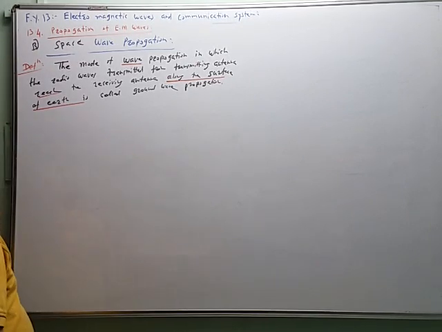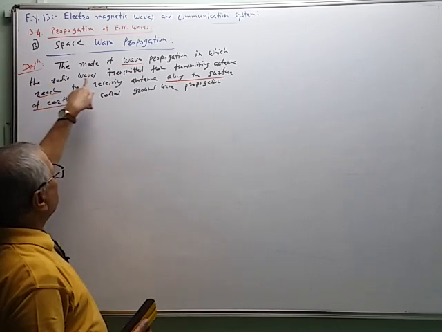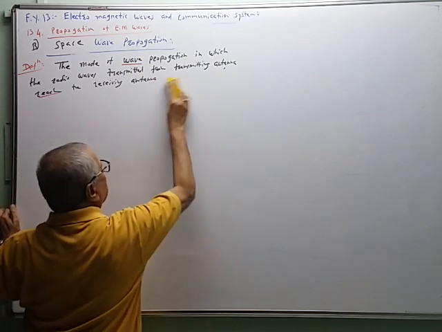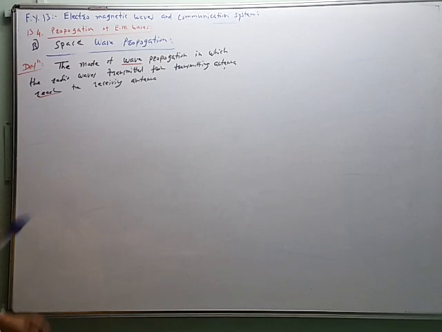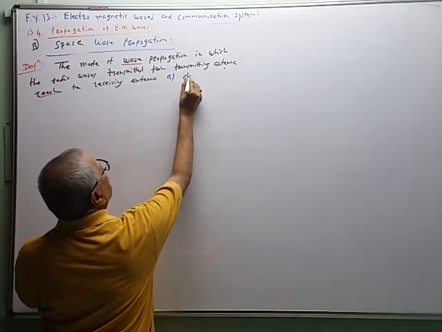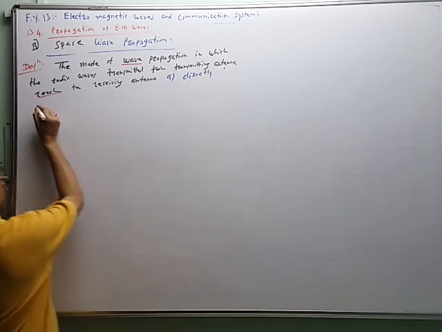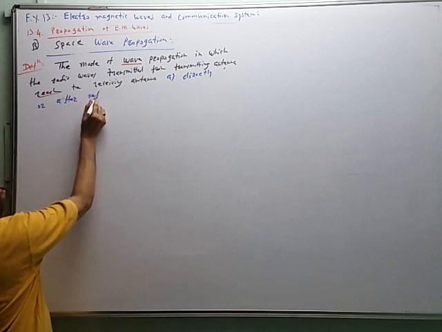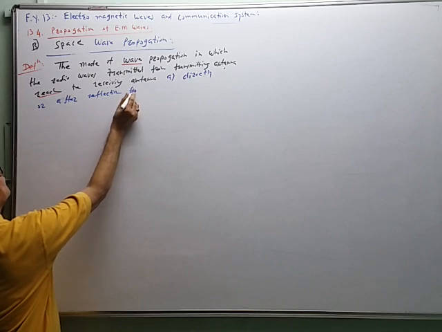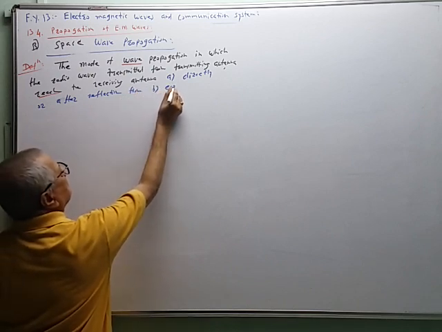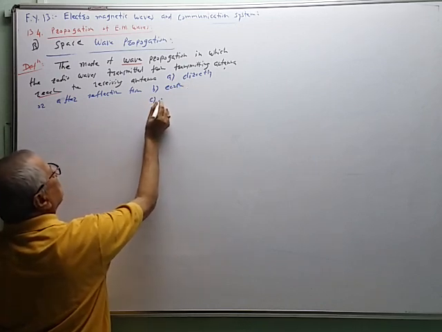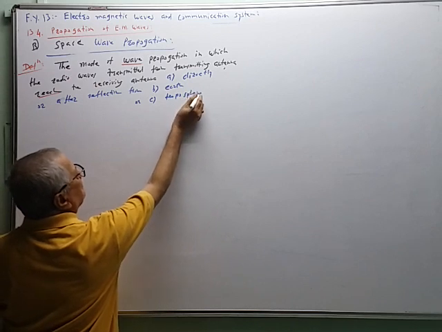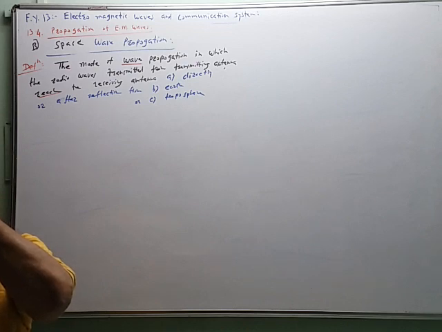So there is a slight change in the definition. The mode of wave propagation in which the radio wave transmitted from the transmitting antenna reaches the receiving antenna, इथे फक्त पुढे येईल, reaches the receiving antenna: A, directly, or after reflection from B, earth or ground, and C, after reflection from troposphere.